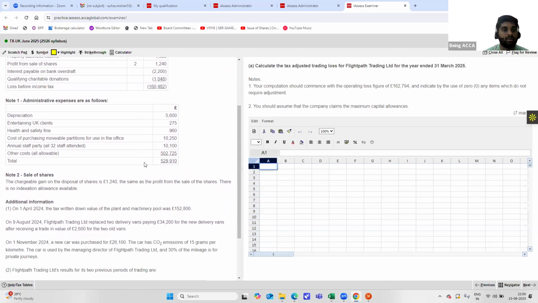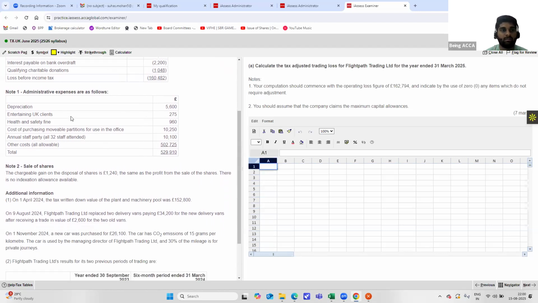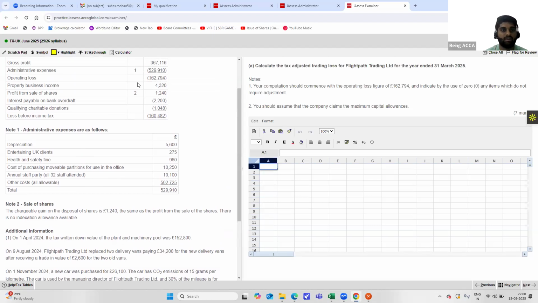Note one gives the administrative expenses: depreciation, entertaining UK clients, health and safety fine, cost of purchasing mobile partitions for use in the office, annual staff party, and other costs. The total shown as 529,910 includes all of these costs. We can clearly identify that depreciation is a non-cash expenditure which has been included in calculating the loss, but which is not allowable under taxation, so this should be highlighted.